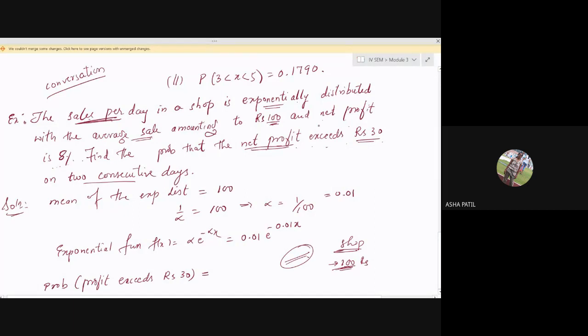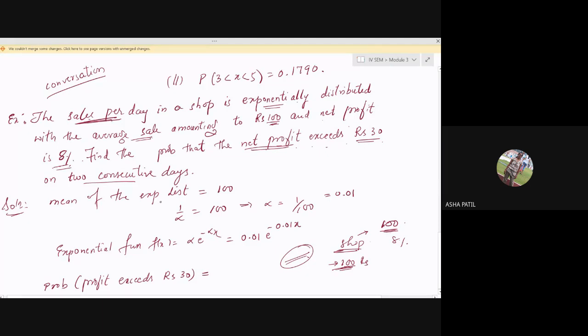And also the net profit is 8%. Let us think that on one particular day he will sell commodities worth rupees 100. Average sales amounting to rupees 100 means the shopkeeper will sell commodities worth rupees 100, and with that he will be getting a profit of 8% on that particular day.